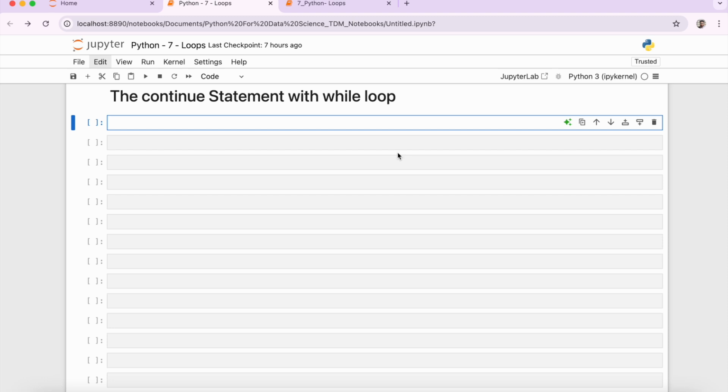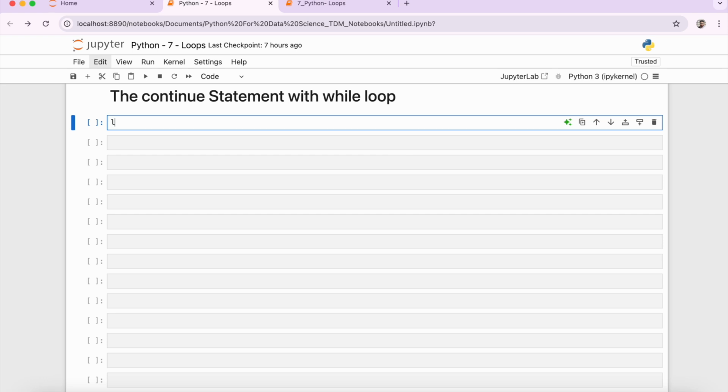Now, suppose I have a number and I'm printing that number from 1 to 10, and I want to skip when the counter is 5. Then we can use the continue statement. So let's start with the very basic thing: we want to print numbers from 1 till 10 using the while loop.